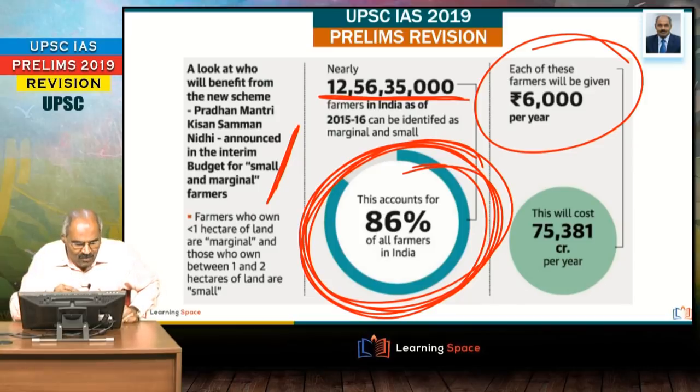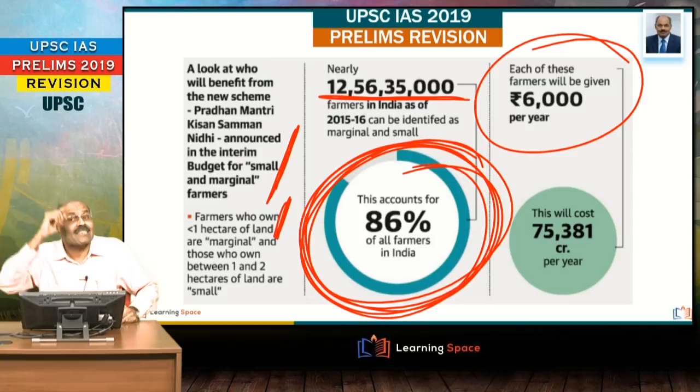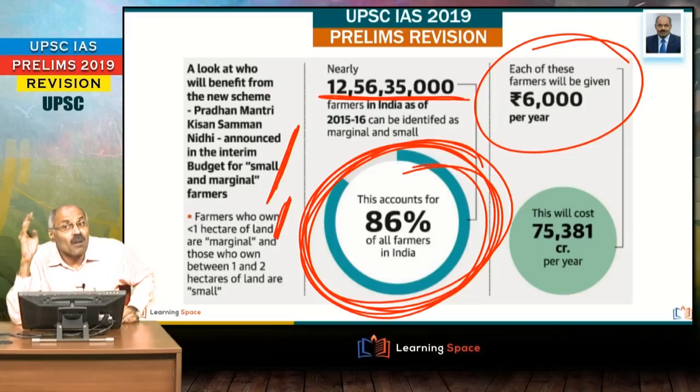Right? And farmers who own land up to 1 hectare are known as marginal, and 1 hectare to 2 hectares are known as small farmers. Please don't forget. Right friends, it is applicable for marginal and small farmers. Second is, it is a central sector scheme administered by the Ministry of Agriculture. Directly the amount will be transferred to the farmers' bank accounts.